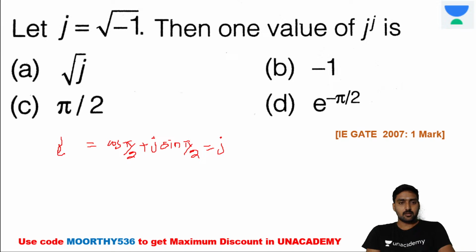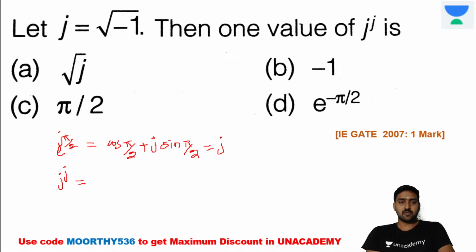e power j into pi by 2. j into pi by 2 is equal to cos pi by 2 plus j into sin pi by 2. So cos pi by 2 is 0, and sin pi by 2 is equal to 1, so it's equal to j, right? And what will be the value of j power j?